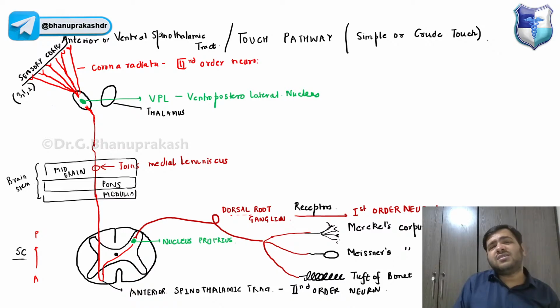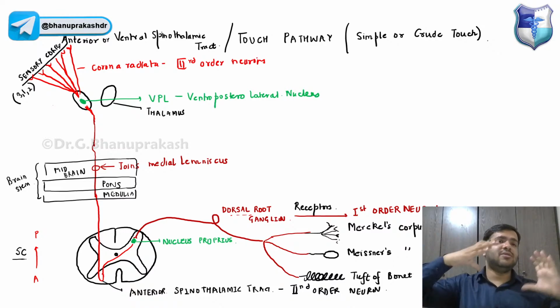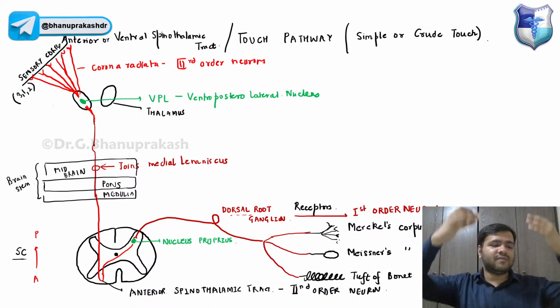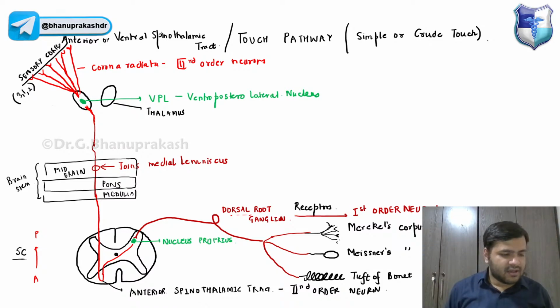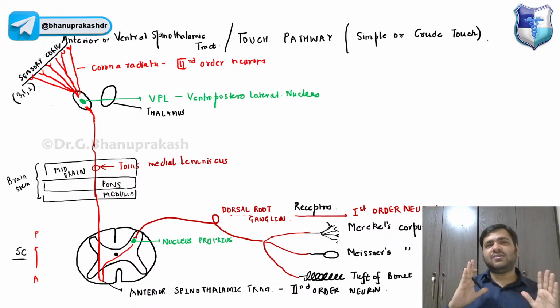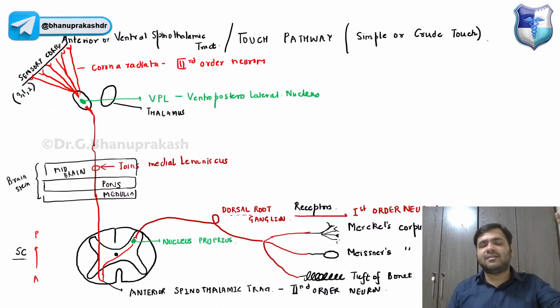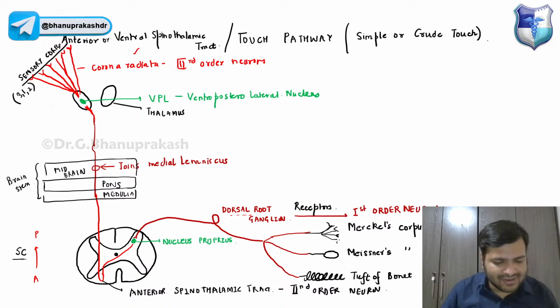Corona radiata is not just these ascending neurons; they are also the descending neurons coming from the brain. So it is not always an ascending tract, and the descending tract is also referred to as corona radiata. The termination is in the sensory area, the post central gyrus.